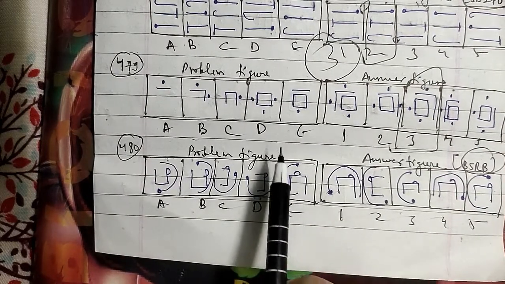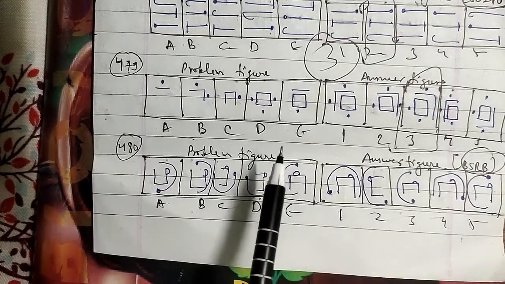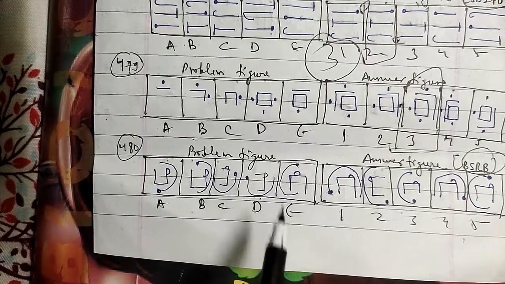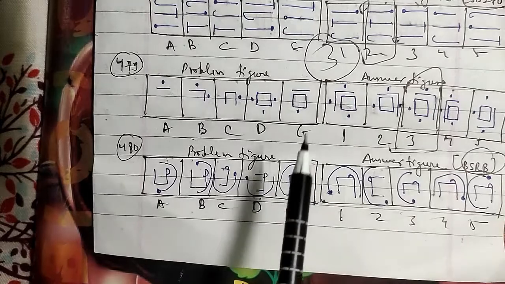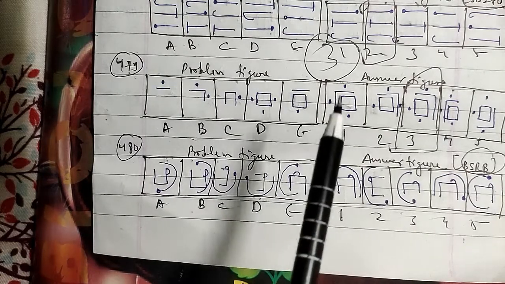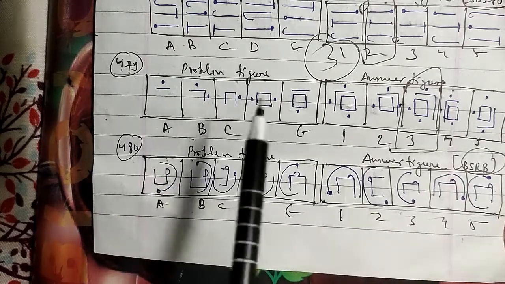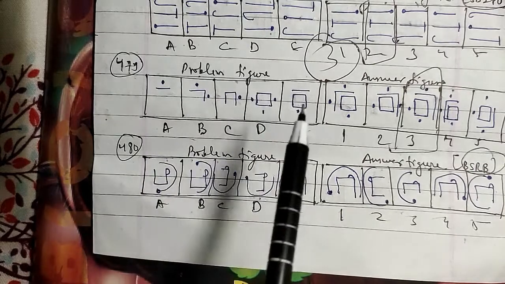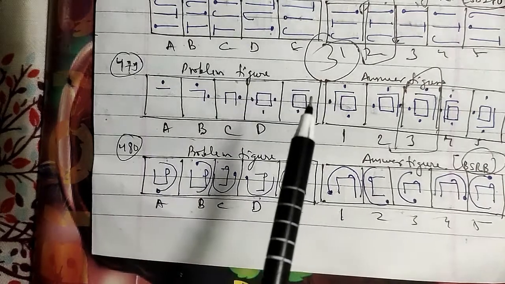In the same case, talking about this particular question, the outer arc gets inverted in one step and rotates 90 degrees clockwise in the next step, and gets laterally inverted in the third step and again rotates 90 degrees clockwise.